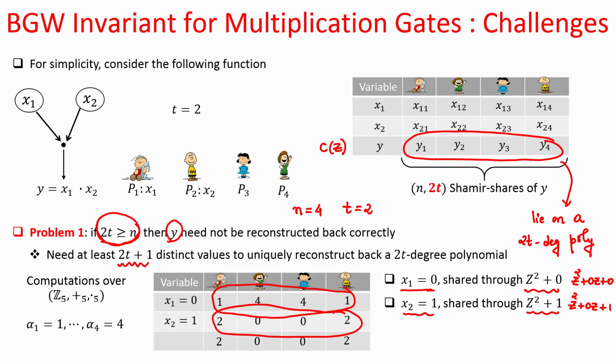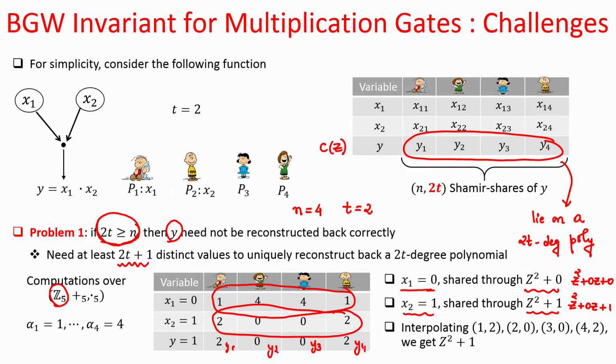Now, let the parties multiply their respective shares of x1 and x2. Remember, all the computations are performed over Z5, where additions are addition modulo 5 and multiplications are multiplication modulo 5. So, this will be your y1, y2, y3 and y4.